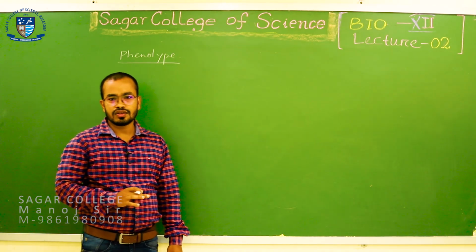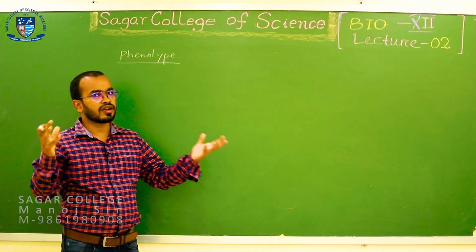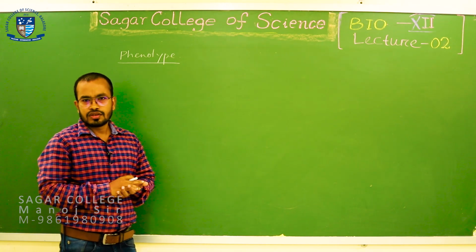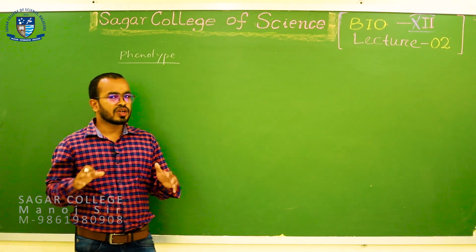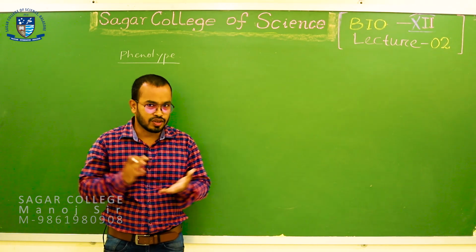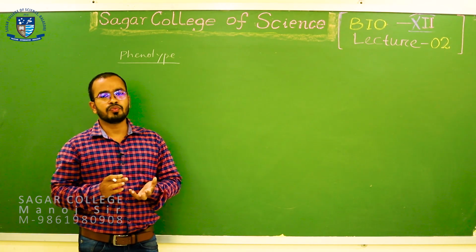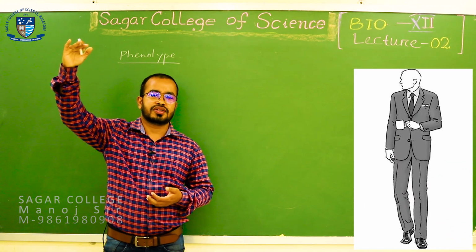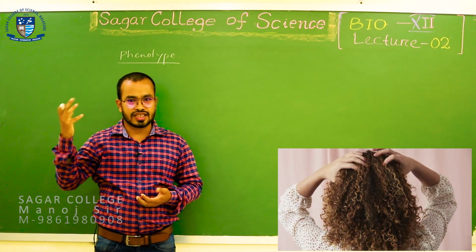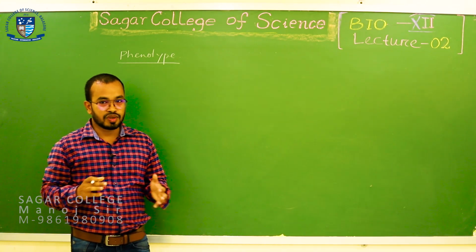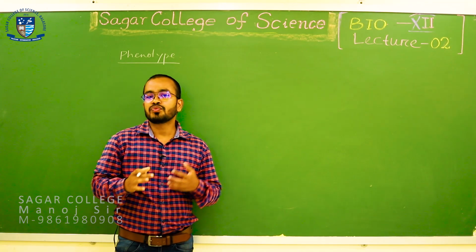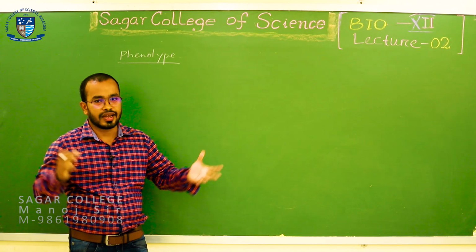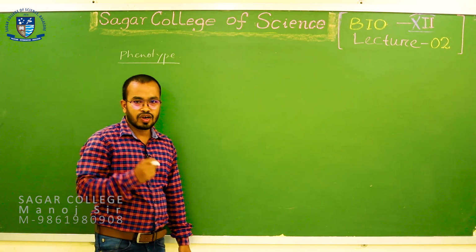Students, what does phenotype mean? Phenotype is the external appearance or the observable characters. External appearance means the characters that we can see. For example, your eye color that looks blue, or your height which is 6 feet, or your hairstyle, you may be curly haired, you may be silky haired. These are your phenotypic characters or the external appearance, how you look. So, note down please.